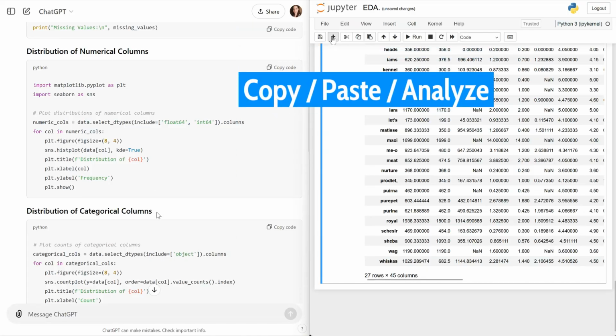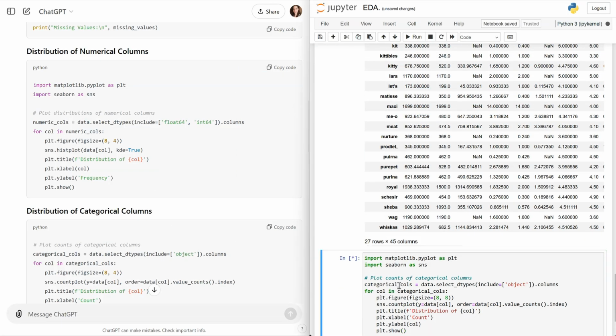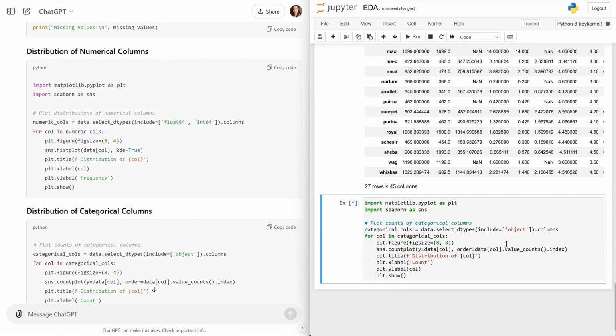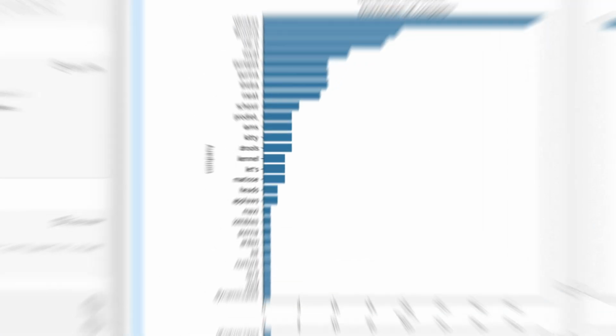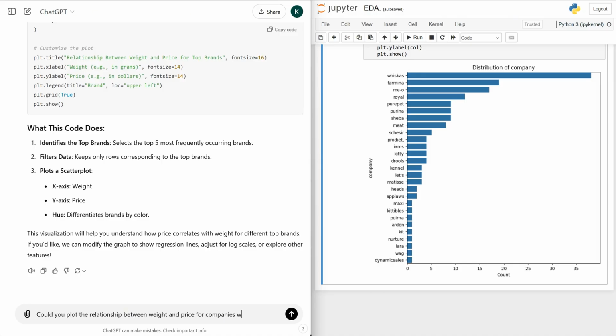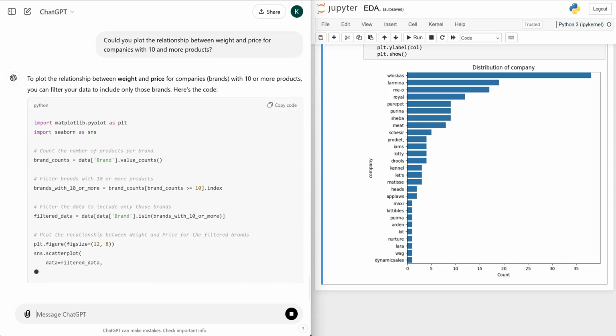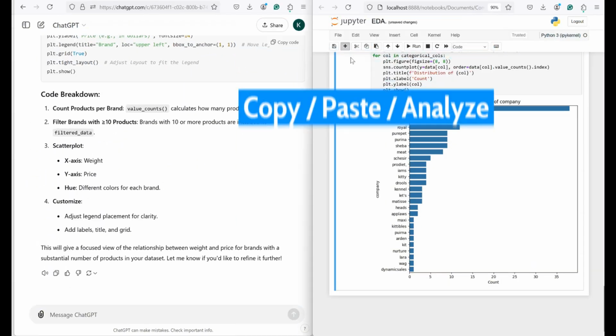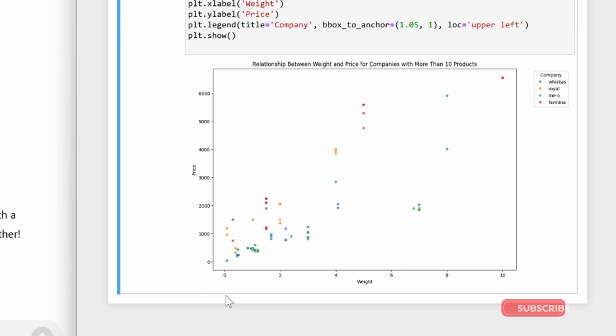By the way, how many brands do we have? Let's find matching fragments and check for unique categorical values. Only 7 have at least 10 products each. I'm asking ChatGPT again. The graph confirms, bigger packs generally mean higher prices. But there is also a big difference in the pricing policies of the brands.